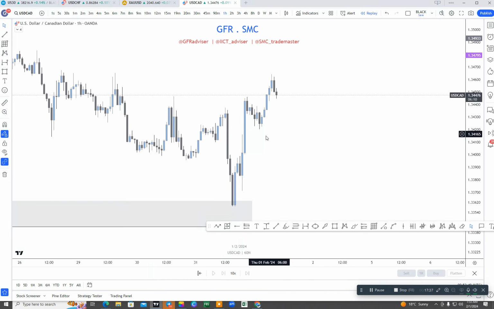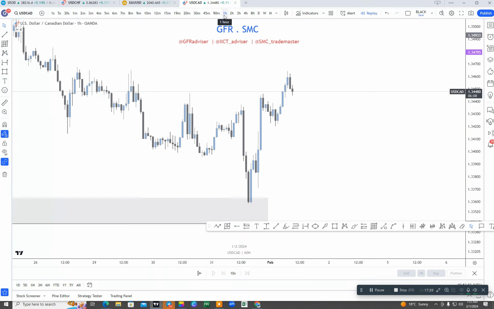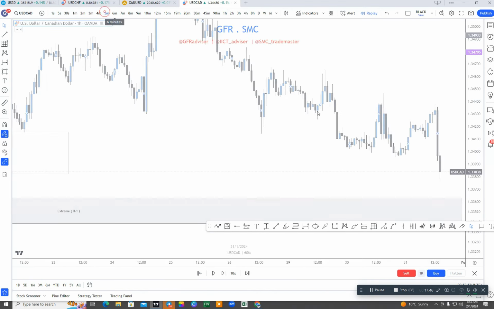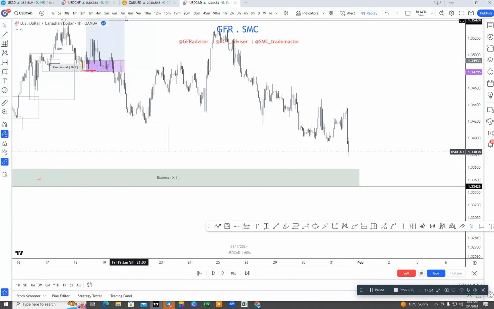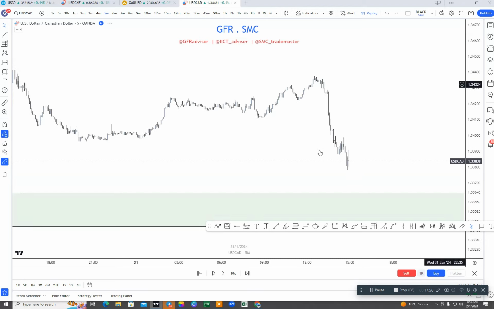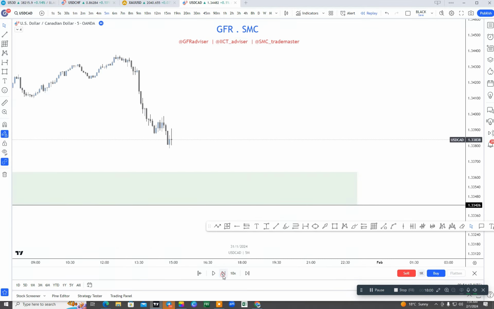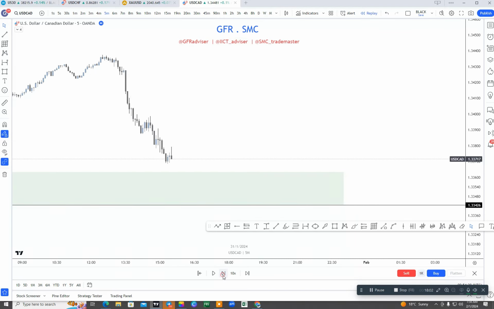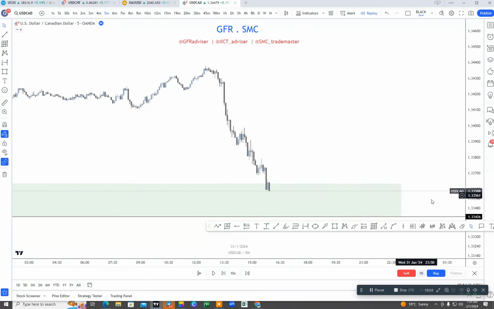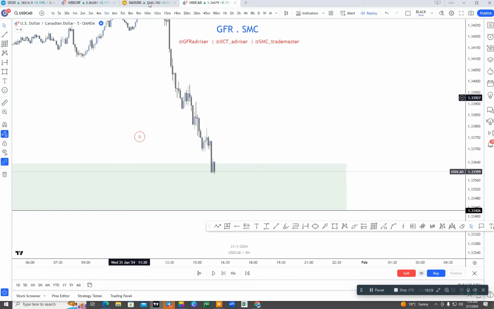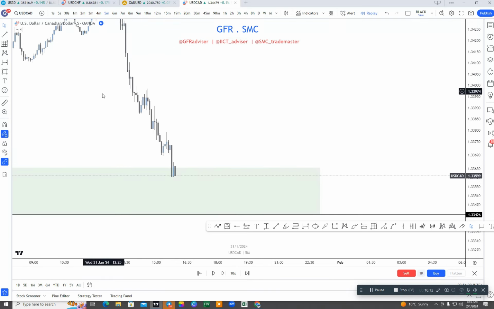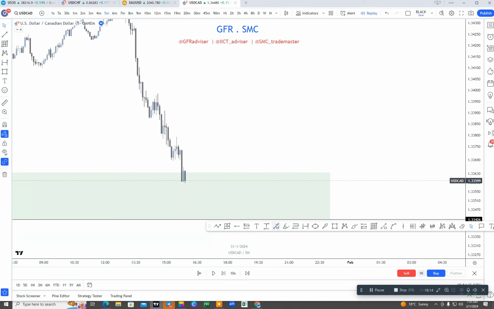If we are using the H1 time frame, then we can shift our structure to the 5-minute time frame to see when the market will break and mitigate our zone. Let me mark our zone first. Here was the structure and here was the 5-minute structure. We were just waiting for the market to tap into our zone, then we were looking for the buys. Here you can see that the market has just tapped into our extreme zone, which was our extreme area of the H1 time frame. Now we were looking for the buy here after LTF confirmation.